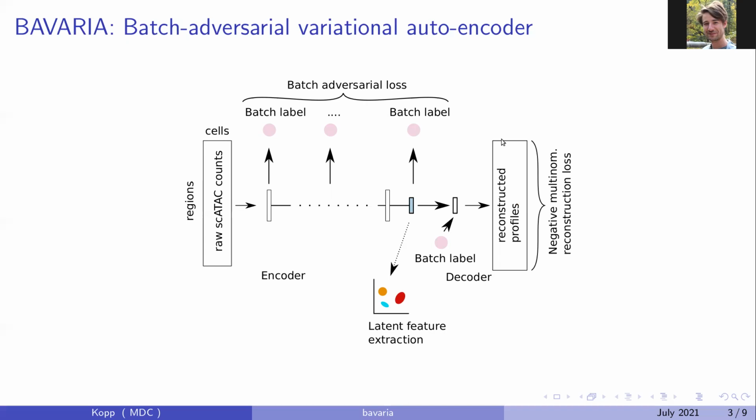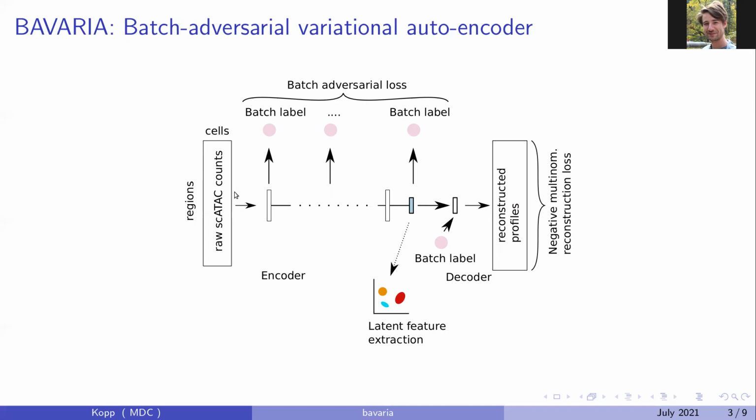To make this model work well in practice, we use a novel reconstruction loss based on a negative multinomial distribution, which we find works very well for the sparse nature of single-cell ATAC-seq counts. A second thing that we incorporate is a batch correction strategy based on batch-adversarial training.